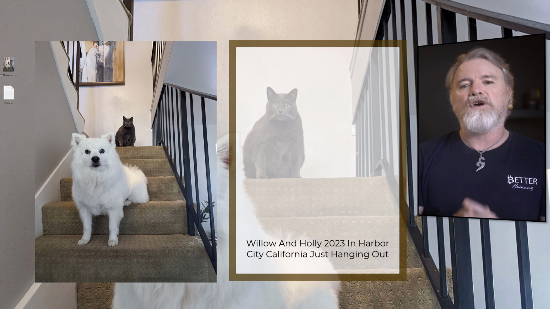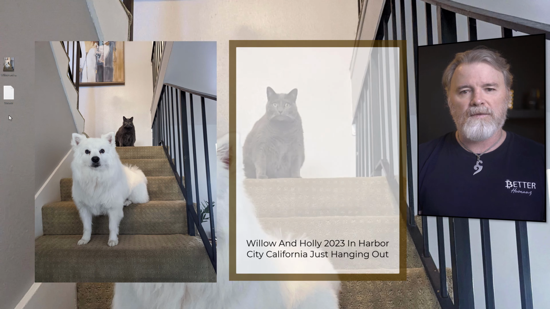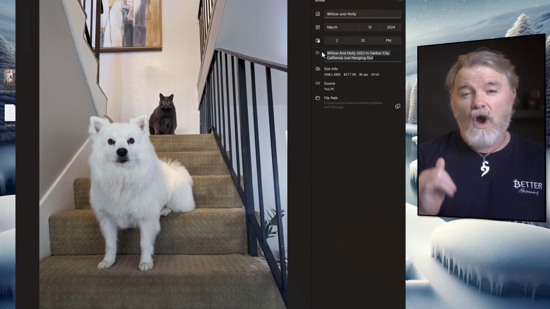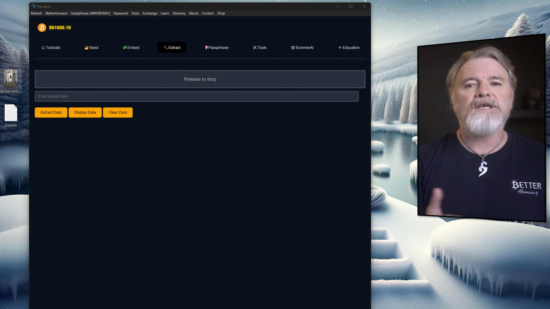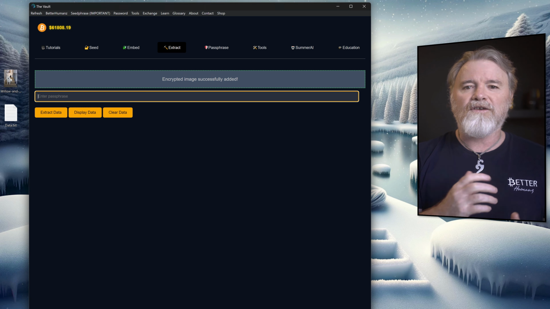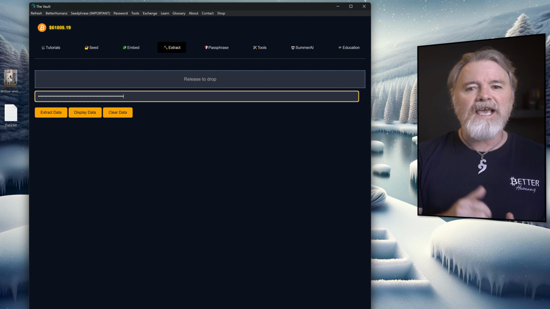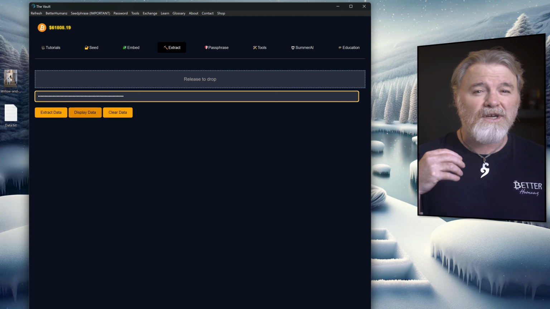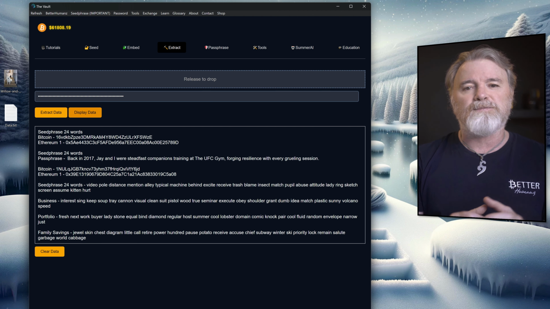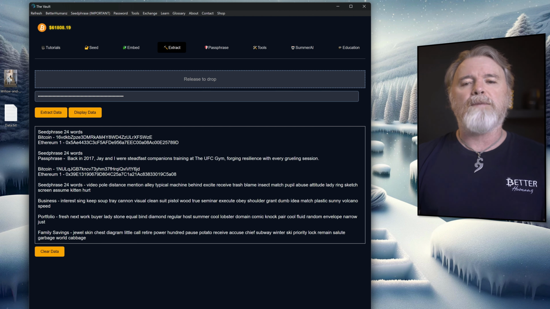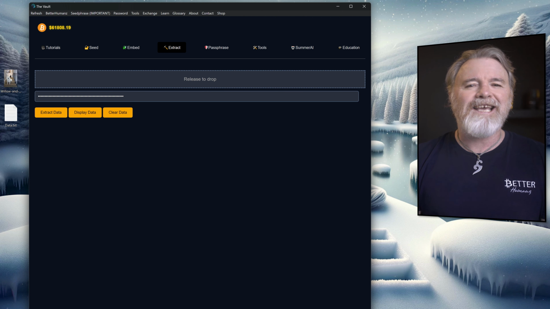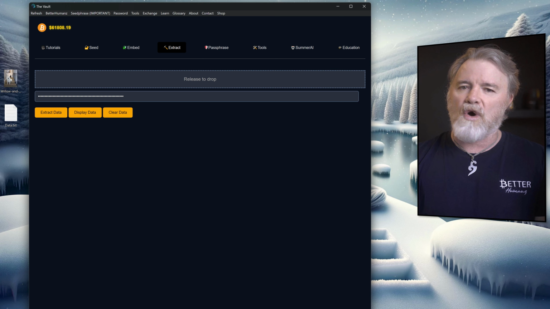Now, in 5 years' time, you need to get access to your data. Open the image, right-click for File Info. Copy the description. Come to the Extract tab, drag and drop the image. Add the image description, which is the passphrase. And to make sure that the data isn't written to disk, simply click Display Data. And here is all our backed up information. Once we have it written down, simply clear data and whoosh, it's gone.